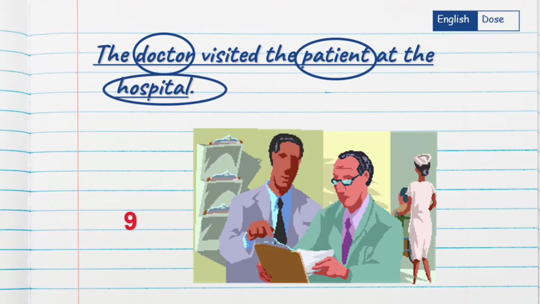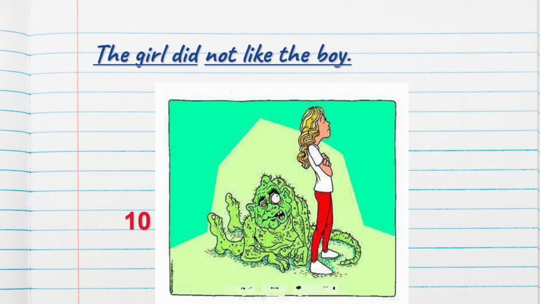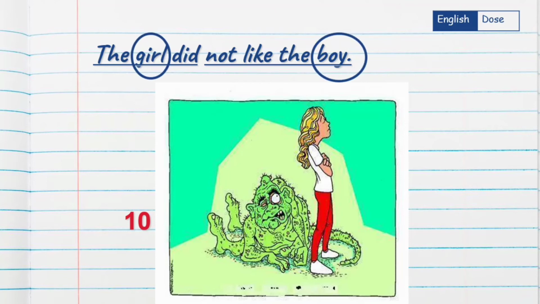So hospital is also a noun. 3 nouns we have found in this example. The girl did not like the boy. Look at the picture. What we can see? A standing girl. So what is the noun in this example? The girl. And the girl did not like what? Boy. So boy is the another noun.